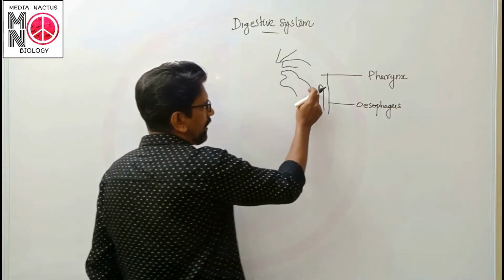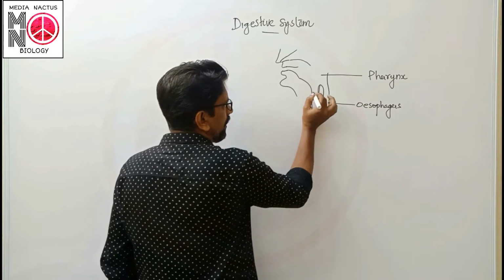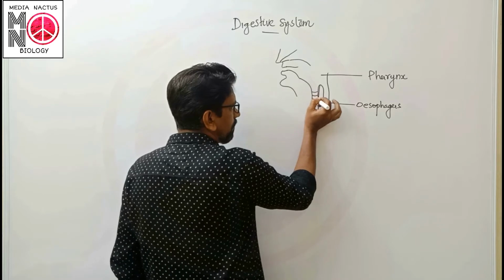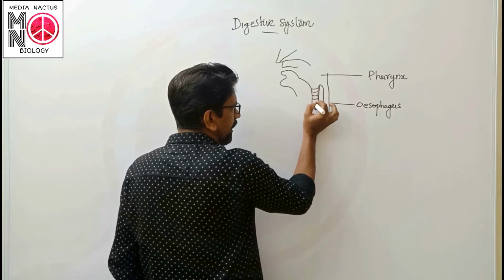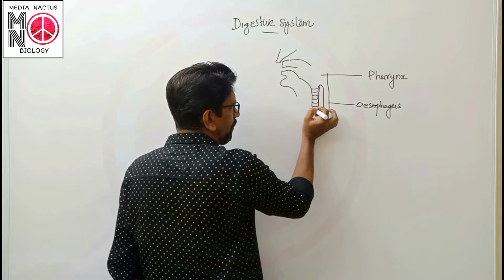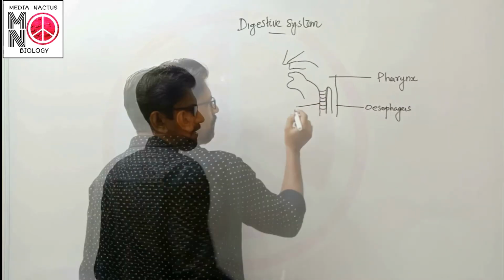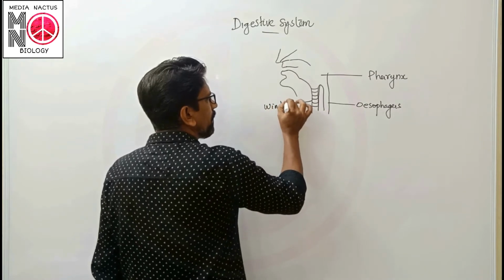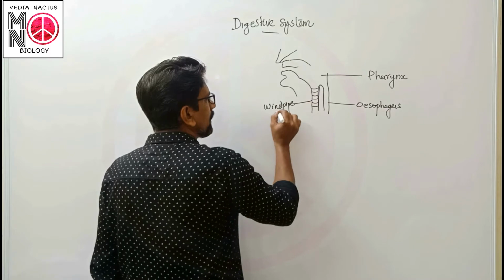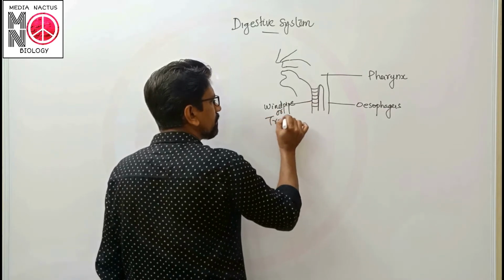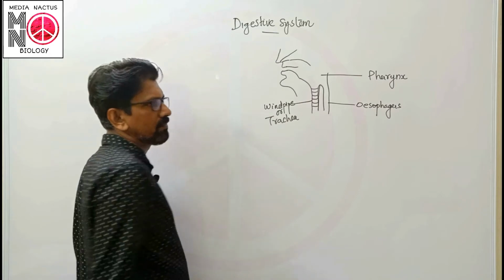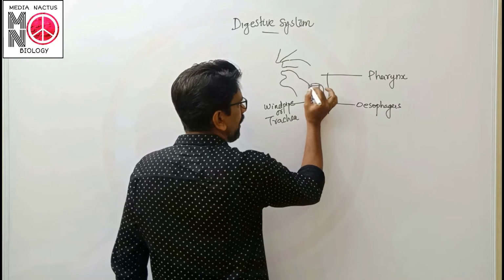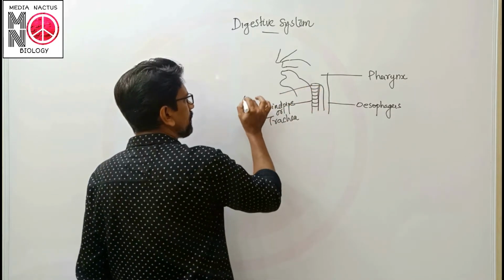But anteriorly, another tube is present, which is always open with the help of some cartilaginous rings, and this one is known as the windpipe, or trachea. The opening toward the trachea is known as the glottis.